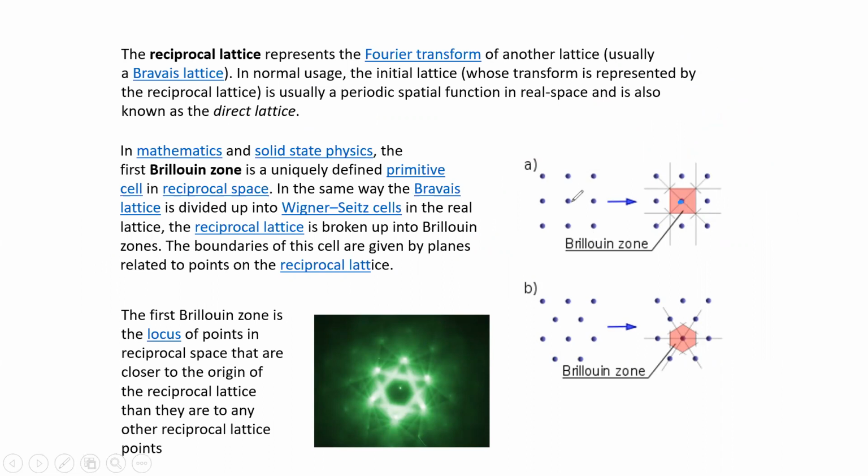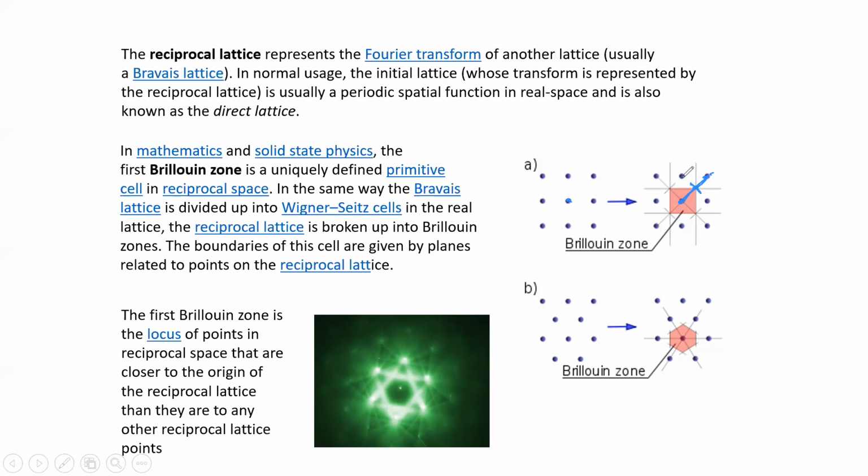If you take this as the center atom, the nearest atoms are these, all these, 8 atoms. Take their half distance. This is the distance between these two atoms. Half of this is this one. So we get 1 point.